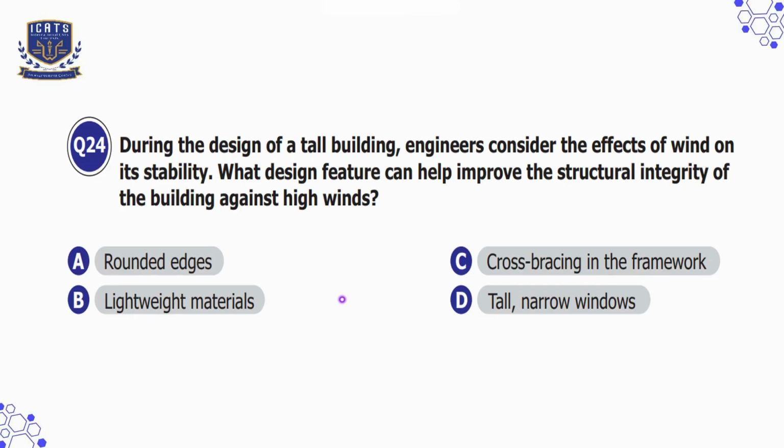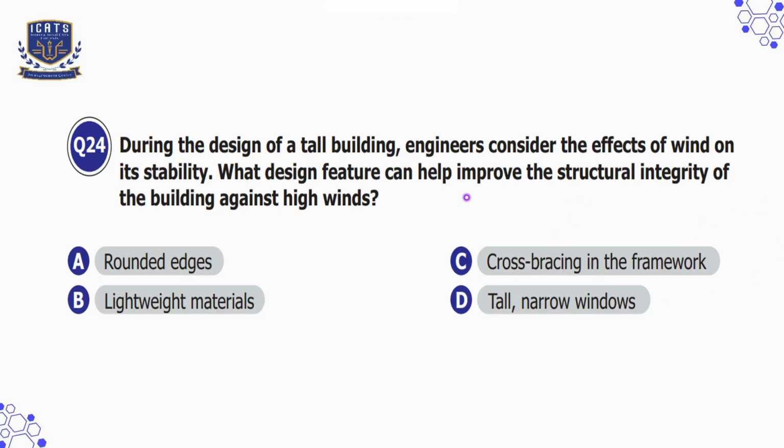Let's check our options. Option A is rounded edges, which is incorrect because this can reduce wind resistance but does not make the building stronger. Option B is lightweight materials, which is incorrect because lighter materials may make the building weaker in strong winds. Option C is cross bracing in the framework, which is our correct answer because cross bracing means adding diagonal supports inside the building structure.